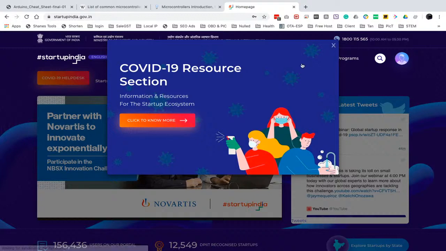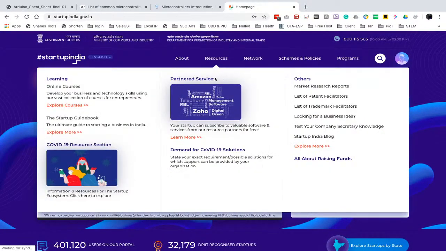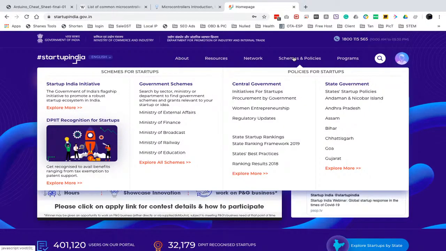So you need to visit here. In this type of website, there are a lot of other websites related to funding. This website is helpful if you are planning to complete your prototype and you want to get funding. There are a lot of other options, all about raising funding. They have provided all the videos too.